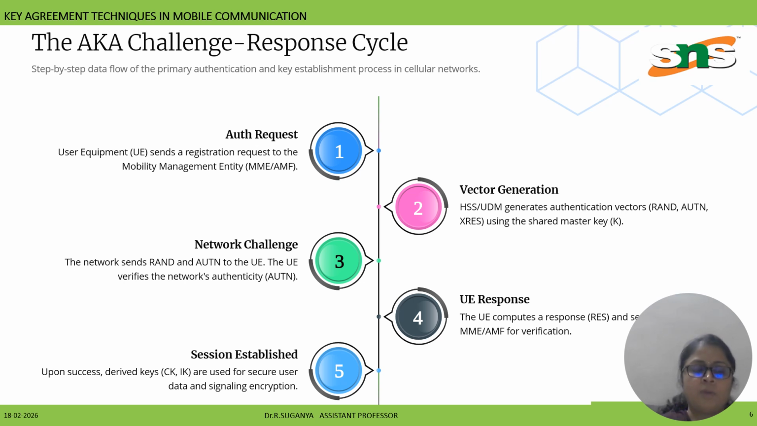The home subscriber server or unified data management generates authentication vectors using the shared master key. Then the network challenge, where the network sends a random challenge to the UE, and the UE verifies the network's authenticity using the authentication token. UE means user equipment. The UE computes a response based on RAND and sends it back to the MME for verification against the expected response.